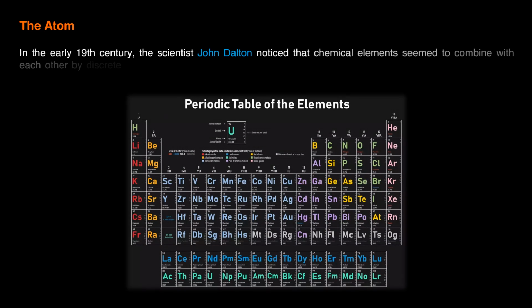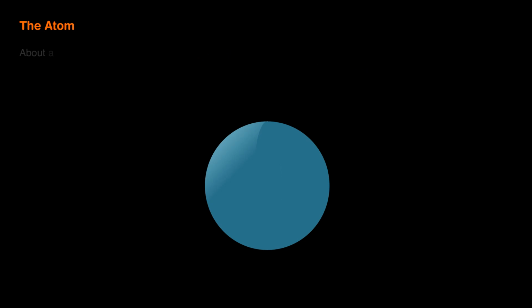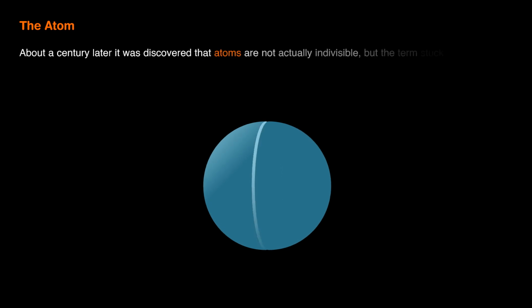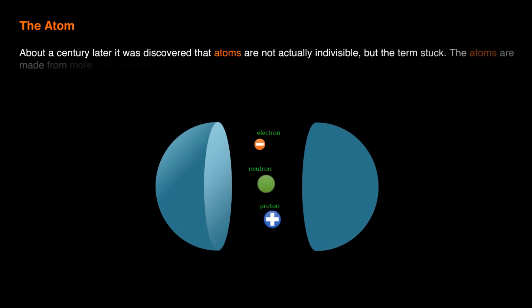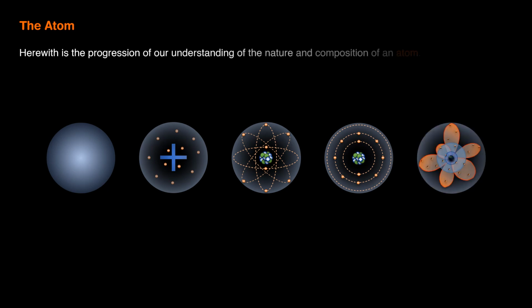In the early 19th century, the scientist John Dalton noticed that chemical elements seemed to combine with each other by discrete units of weight, and he decided to use the word atom to refer to these units, as he thought these were the fundamental units of matter. About a century later, it was discovered that atoms are not actually indivisible, but the term stuck. The atoms are made from more fundamental particles in our current understanding. Herewith is the progression of our understanding of the nature and composition of an atom.